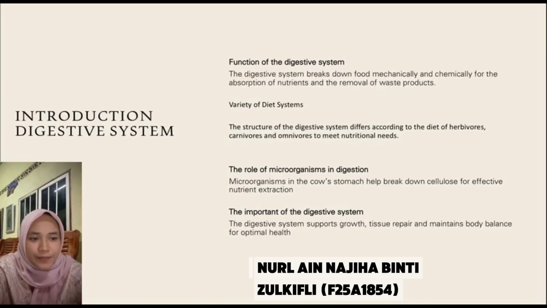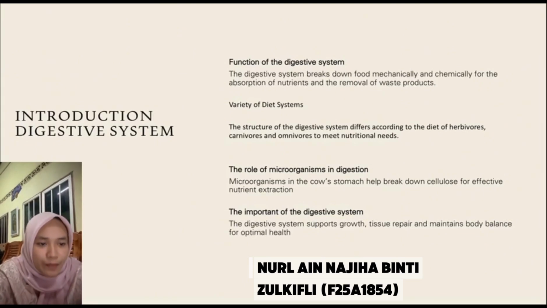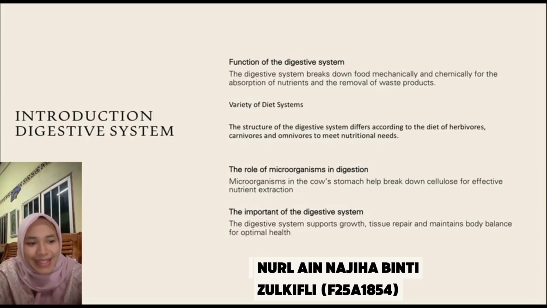Variety of diet systems. The structure of the digestive system differs according to the diet of herbivores, carnivores, and omnivores to meet nutritional needs. The role of microorganisms in digestion: microorganisms in the cow stomach help break down cellulose for effective nutrient extraction. The importance of the digestive system: it supports growth, tissue repair, and maintains body balance for optimal health.